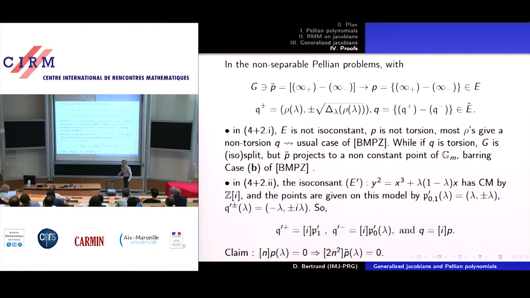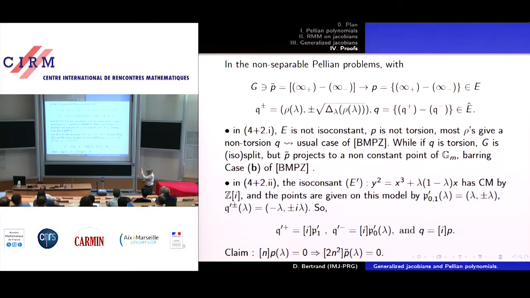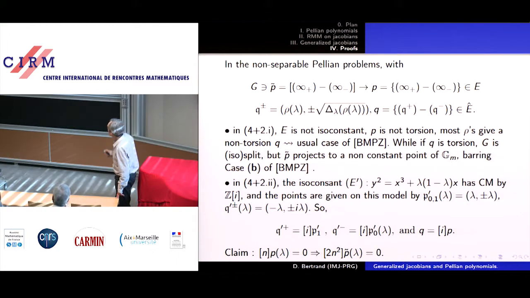So in the first case, the first case little 1, we have to show that there are finitely many lambdas. So in a sense, we have to show that we are in the usual case, and it's explained here on the slide. P is not torsion. So usually, for most rows, we are in the usual case, and there are only finitely many solutions.